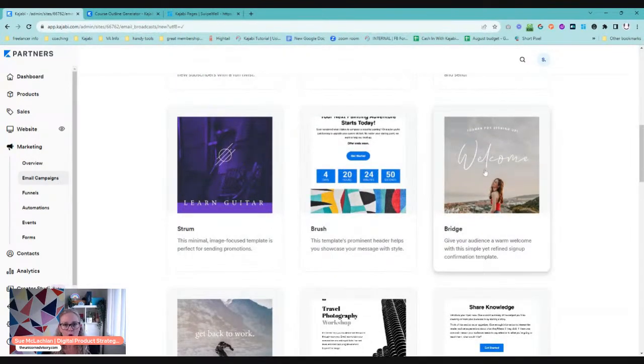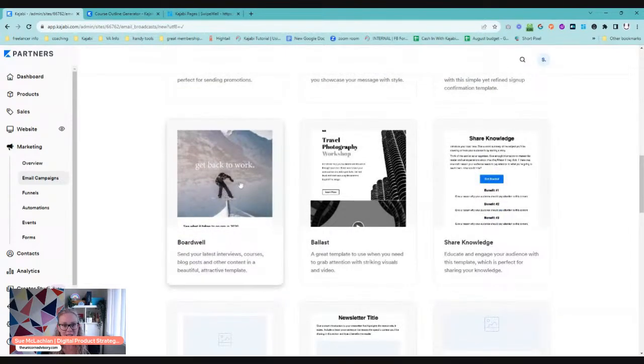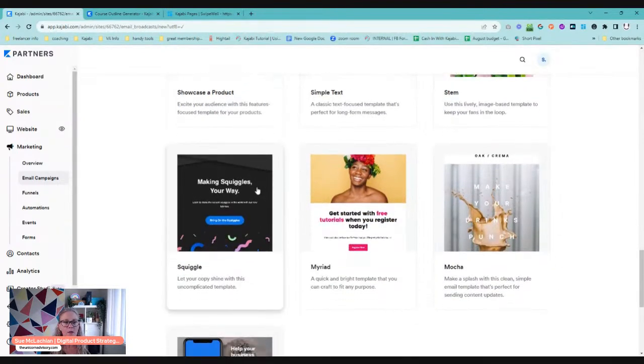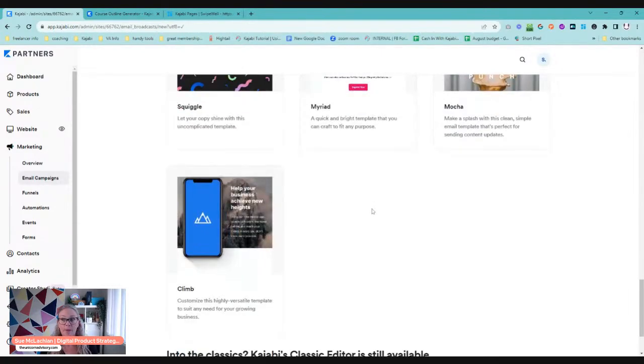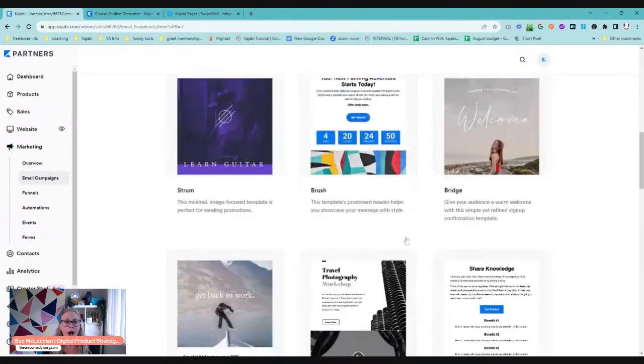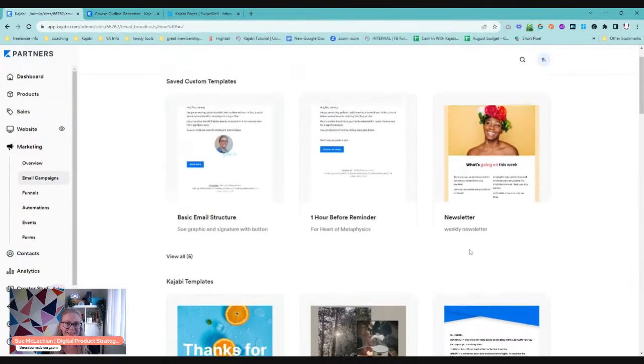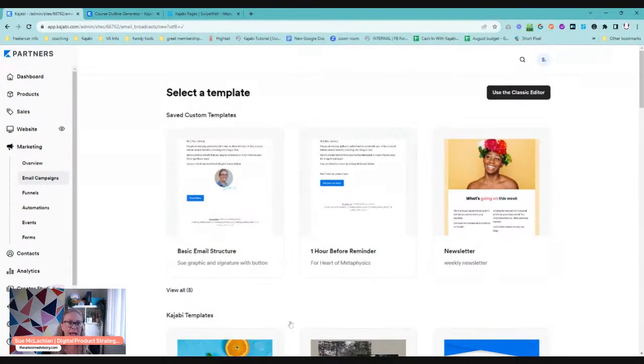If you want to have that beautiful, really gorgeous style of email, you can. Personally, I like to just do the classic, mainly focusing on just the text. But that's me. I like to keep my emails personal and have more of a storytelling aspect to them rather than using lots of images. Probably also because I'm a bit lazy in Canva to actually make the images. But it's really nice to know that you can add things to it, such as countdowns as well. And there are lots of options in here. And you can even make your own templates and then save them, which is super helpful, especially if you've got regular emails that are going out.